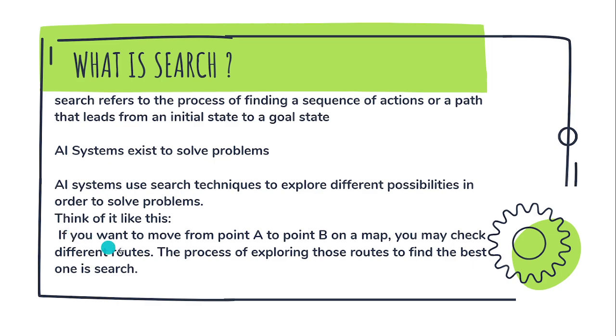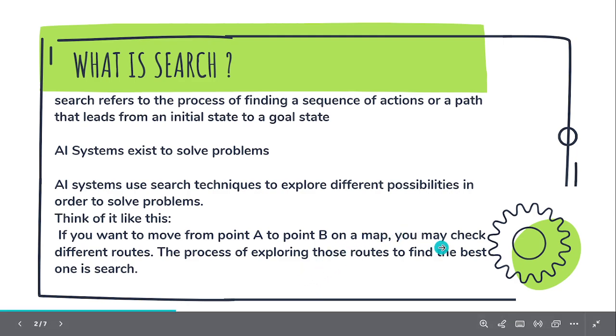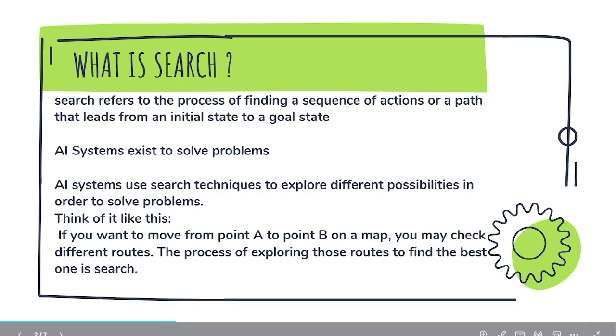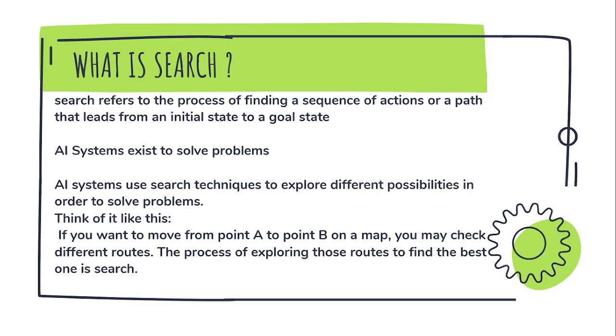I also have a simple analogy here: if you want to move from point A to point B on a map, you may check different routes. The process of exploring these routes to find the best one is search. So the athlete having the initial state and the goal state, the starting point and the end point, the process of running, that is the search. I hope you are getting this.